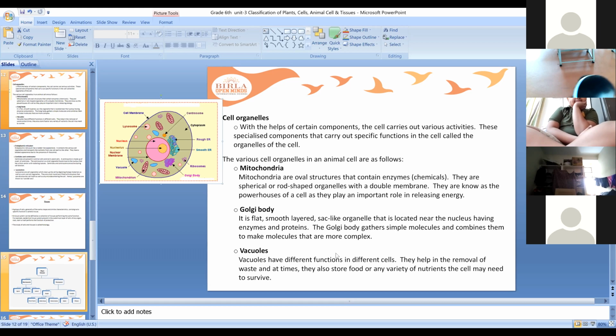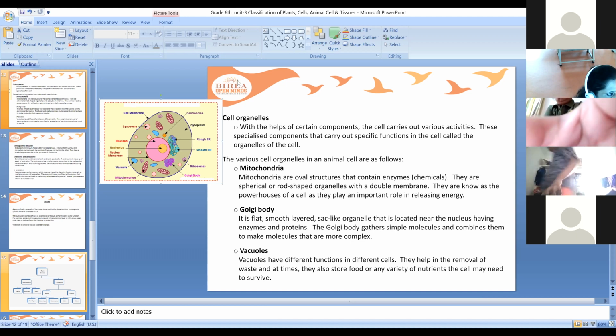So now coming to vacuoles. What are vacuoles? Vacuoles perform different functions in different types of cells. They help in the removal of waste, and at times they also store food material in some cells, or any variety of nutrients the cell may need to survive. In certain types of cells, at times, they even provide nutrients if the cell is in need to survive.